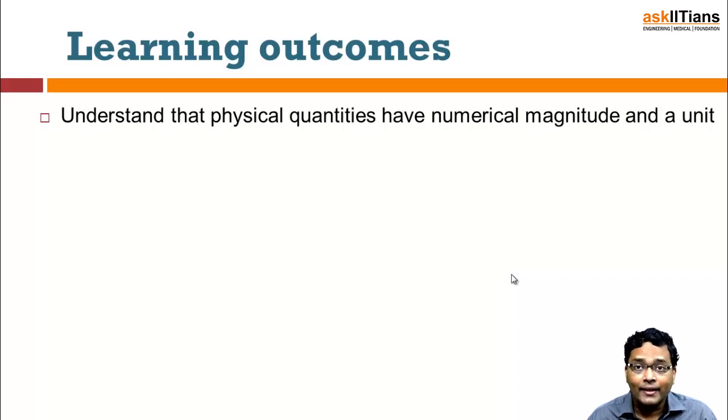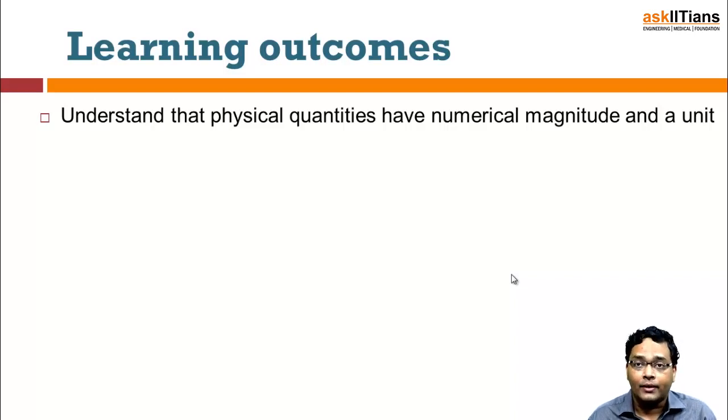Numerical magnitude: basically, every quantity that you see around yourself has some magnitude to it. For instance, if you are going a certain distance, you will say that you are going a certain number of meters. Let's say 2 meters, 3 meters, 4 kilometers, 3 centimeters, if something is being measured, and so on and so forth.